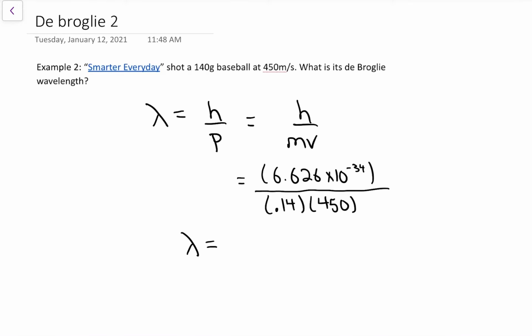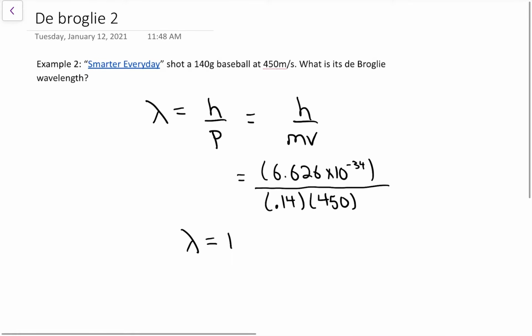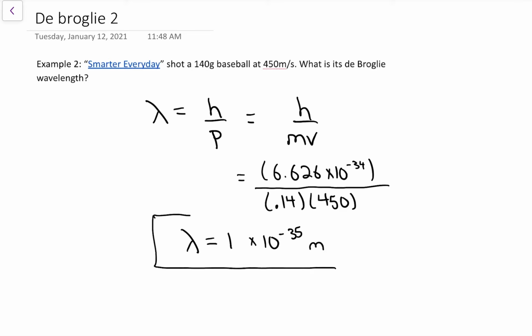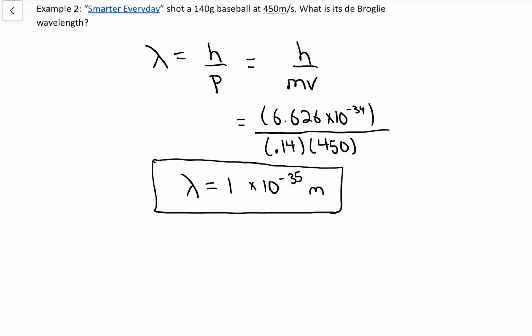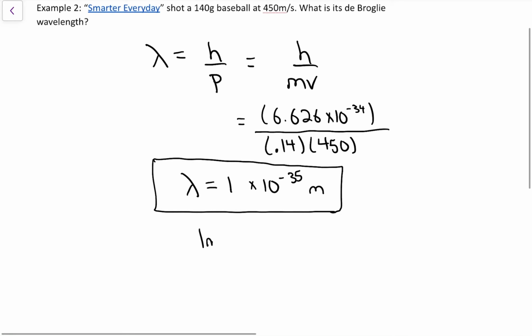When we crank it out, we get a wavelength of roughly 1 times 10 to the negative 35 meters. In the last question, when we were dealing with the electron, we got a wavelength of 10 to the negative 11, which was crazy small, but not crazy small compared to the electron. This question, with a macroscopic object, something as huge as a baseball, we're getting an impossibly small wavelength.